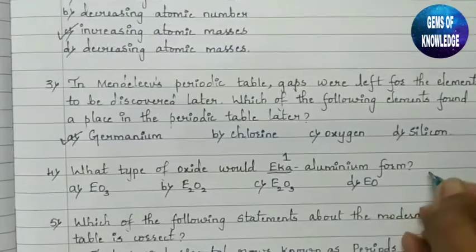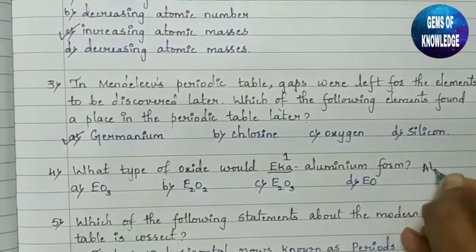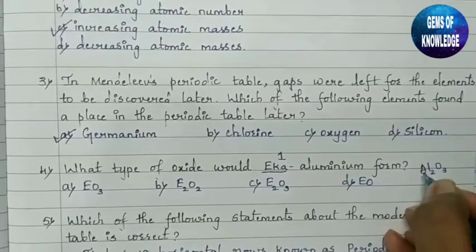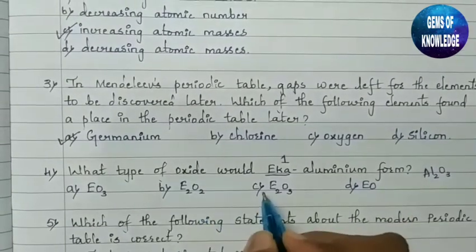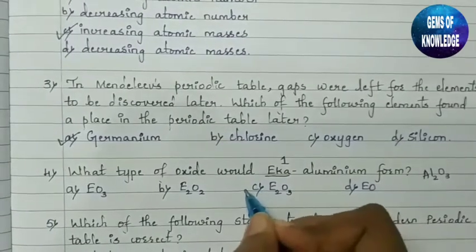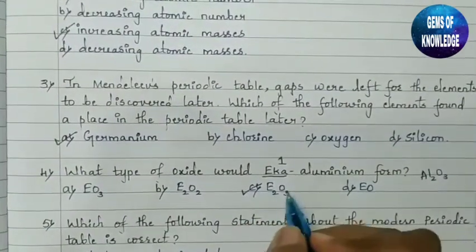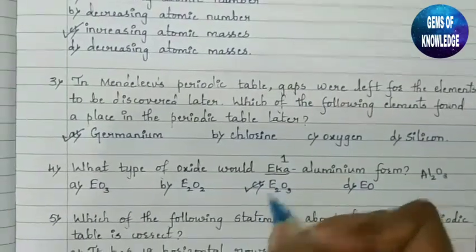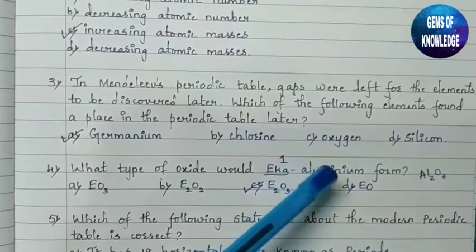Basically, aluminium oxide we will write as Al2O3, right? So instead of E, we have to substitute Al and check it. You can see Al2O3. Which one will be the correct answer? C will be the correct answer, that is Al2O3. Instead of E, we can write Al for eka aluminium.